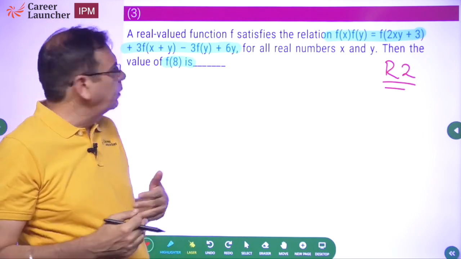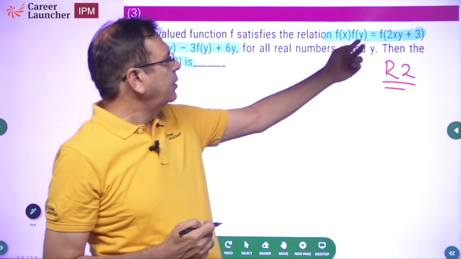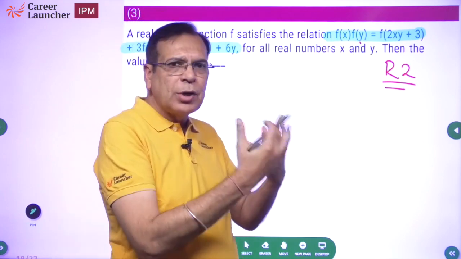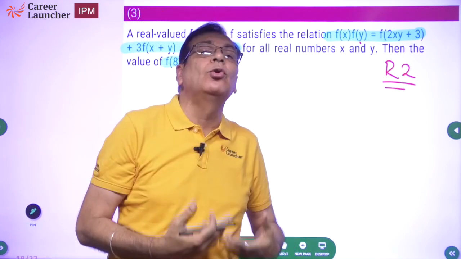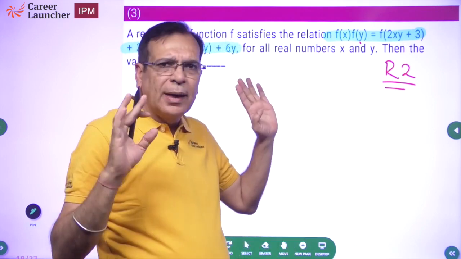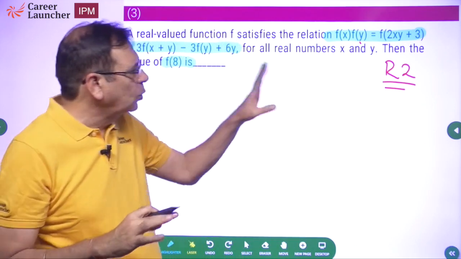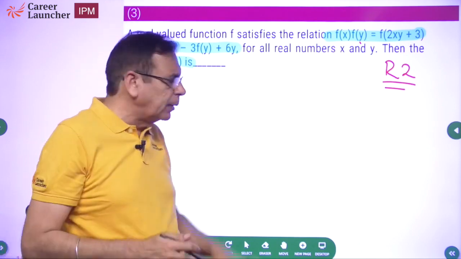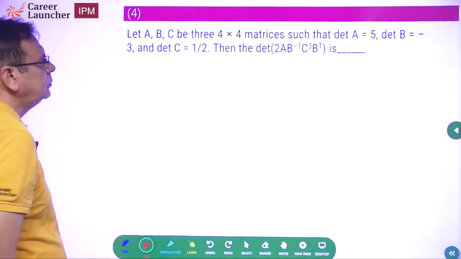f(8) could be f of, we are doing f(x into y), so 4 into 2 or 8 into 1. I'll have to start playing around with it and this is going to take time. I don't want to take time. I just want to do the easy question. Round 2 question, if I have time, I'll think about this particular question later.